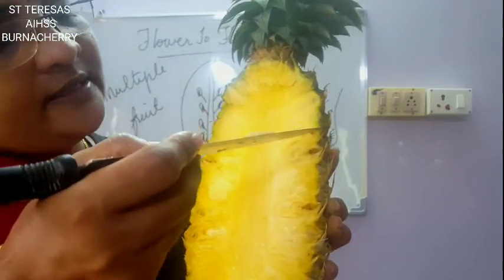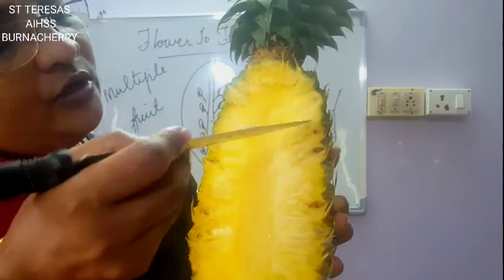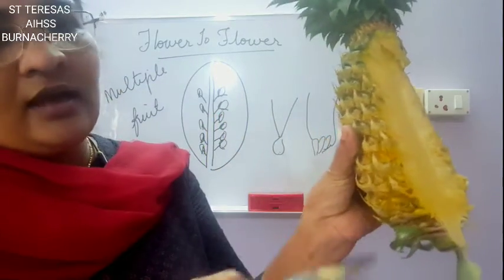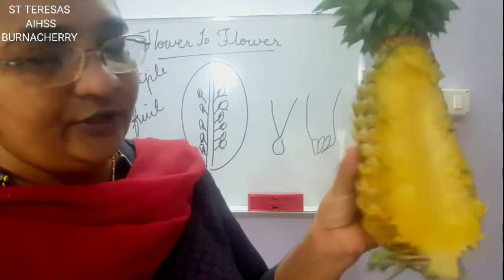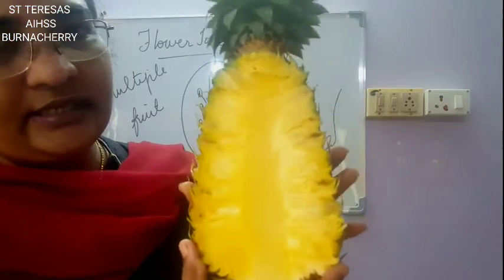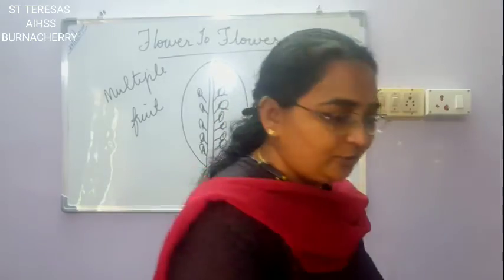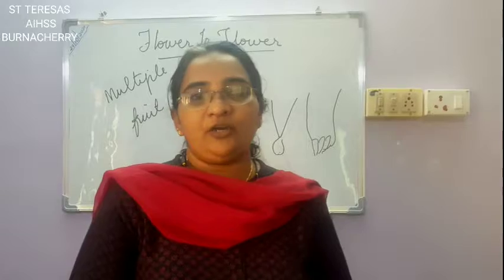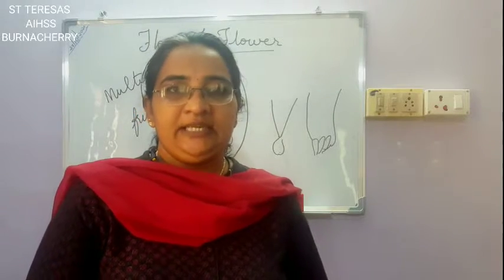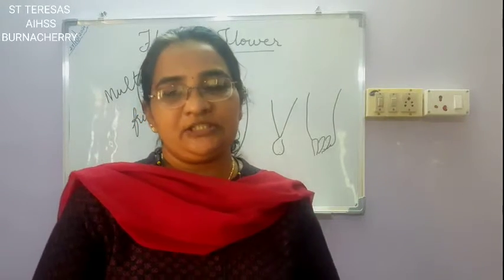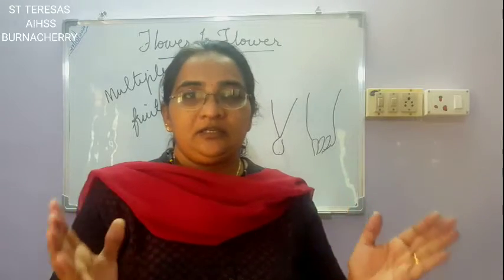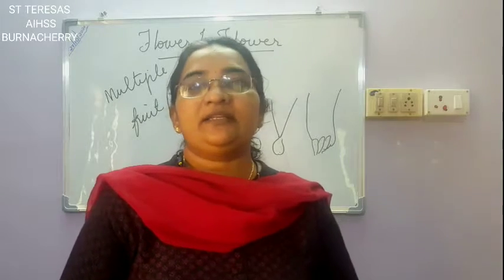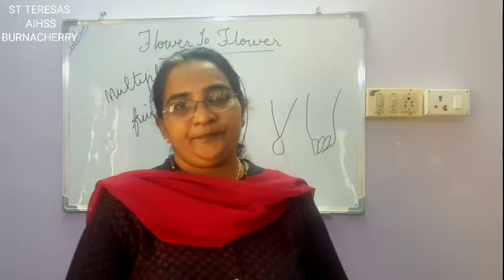Understood? So these were separate flowers. Now all these have turned into fruits. It's all joined together with this common hard covering. Did you understand? Is it clear now? So what is multiple fruit? Multiple fruit is formed from inflorescence of flowers, joined together with a common covering so that we feel that it is a single fruit.